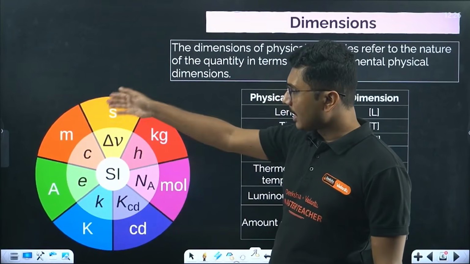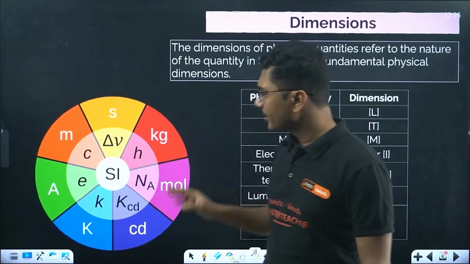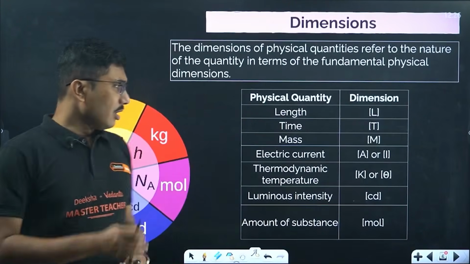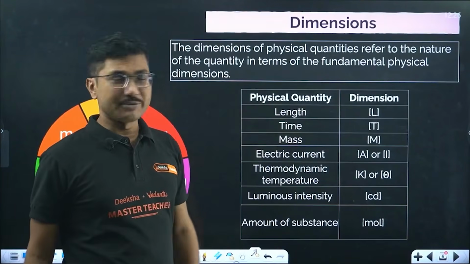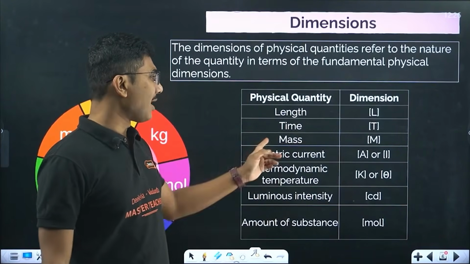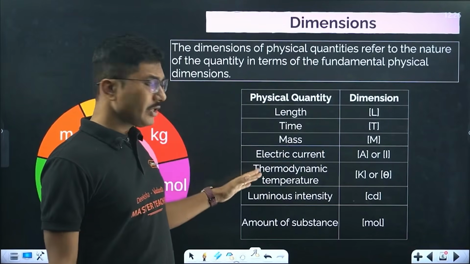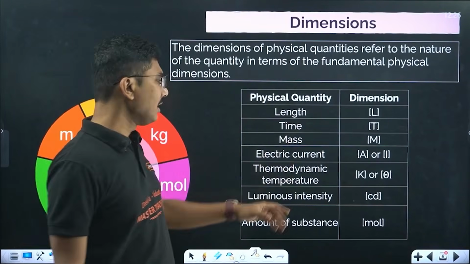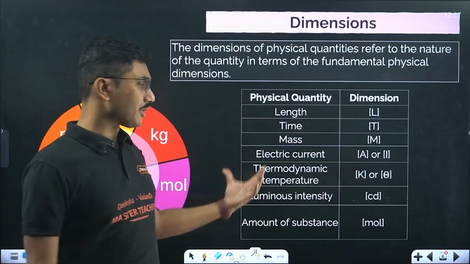Here, mass is kilogram, just for a representation. The SI units: length, SI unit is meter, time is second, mass is kilogram, electric current is ampere, thermodynamic temperature is Kelvin, luminous intensity I already mentioned, candela, and amount of substance is mole.